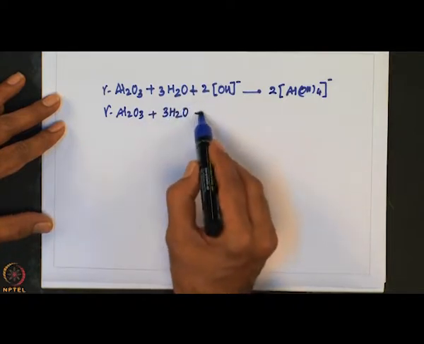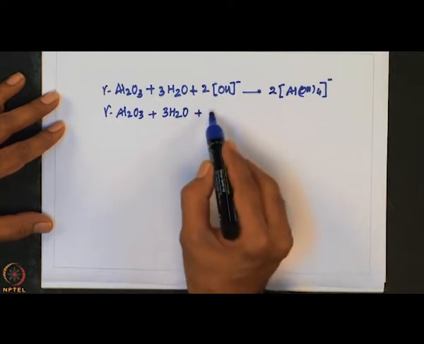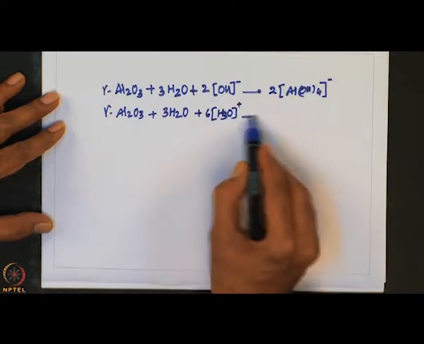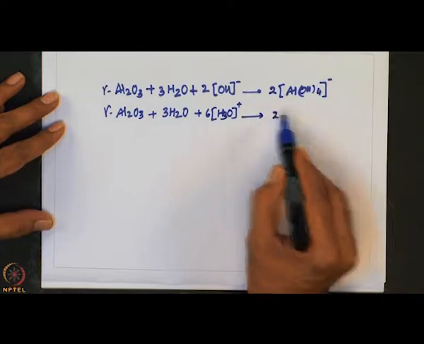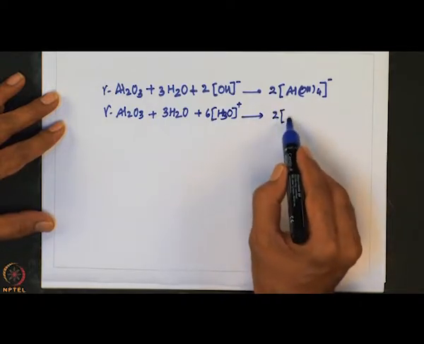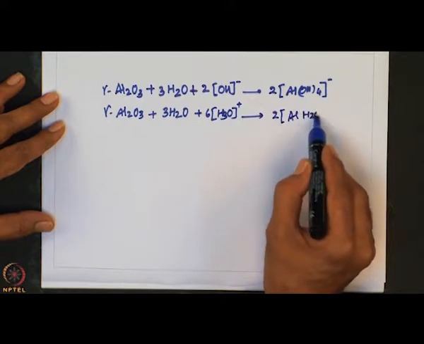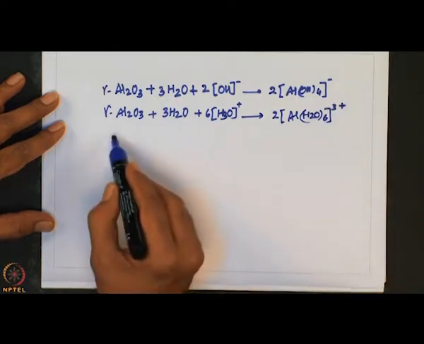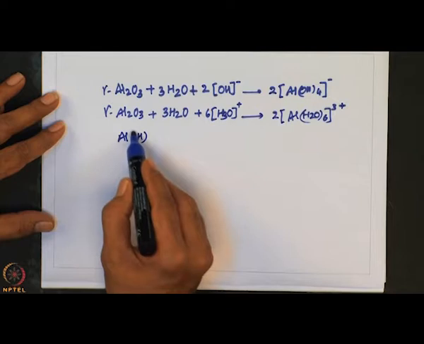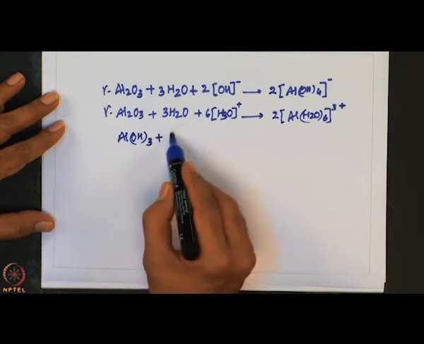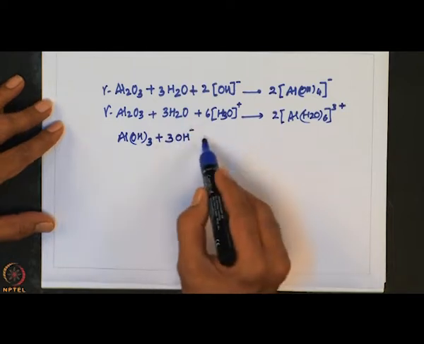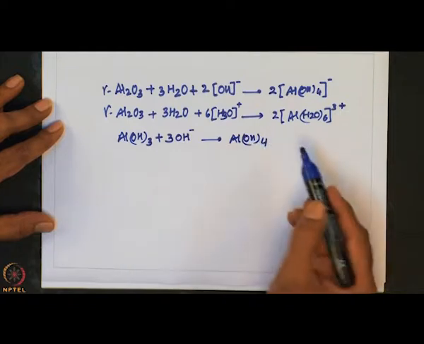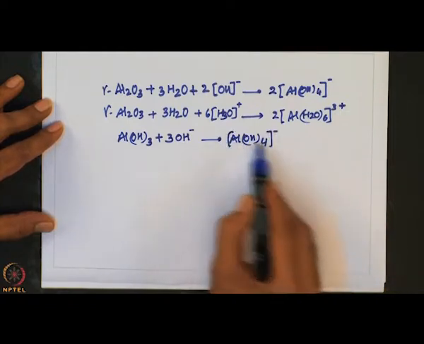Same reaction, but with H plus, that is acidic condition, it gives hexa-aqua aluminum compound. Similarly, aluminum hydroxide, if we treat it with base, it gives soluble aluminum hydroxide or aluminate.